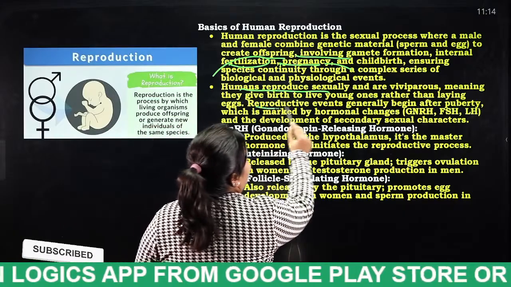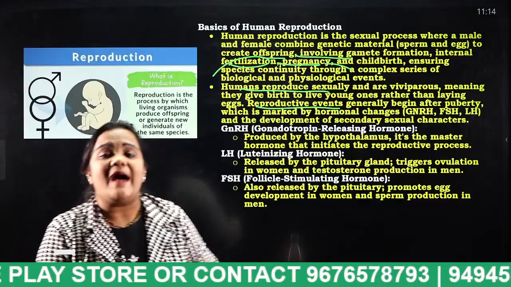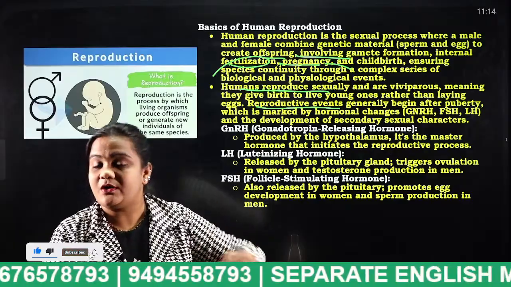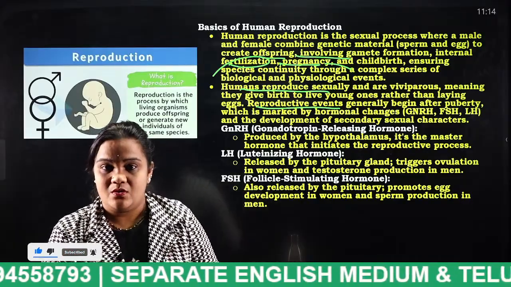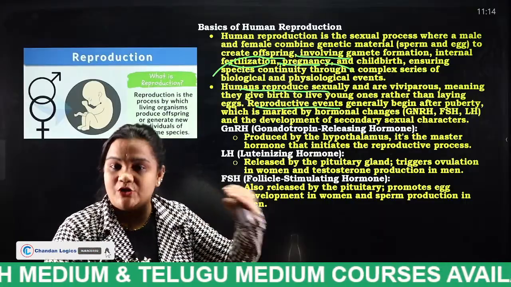Next, reproductive events generally begin after puberty. In the male reproductive system and the female reproductive system, the events start after puberty. What is puberty? Maturity.